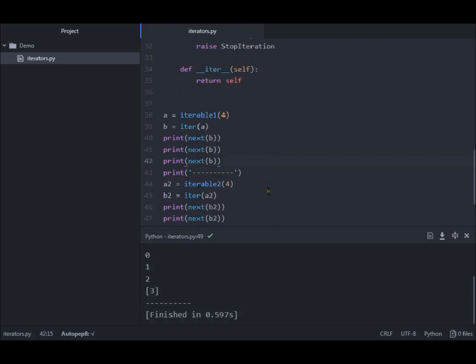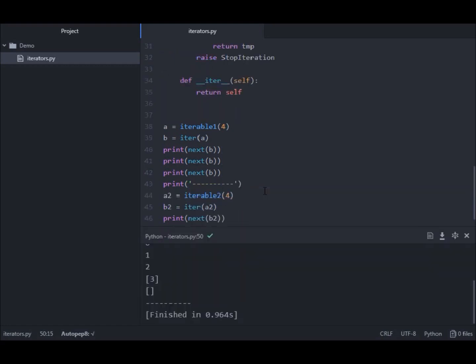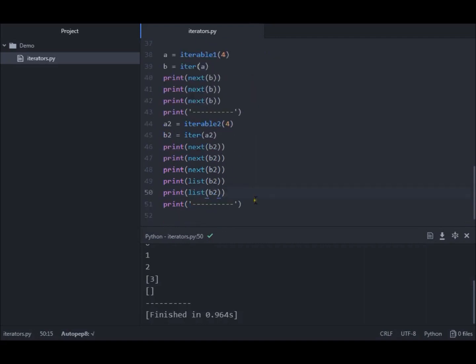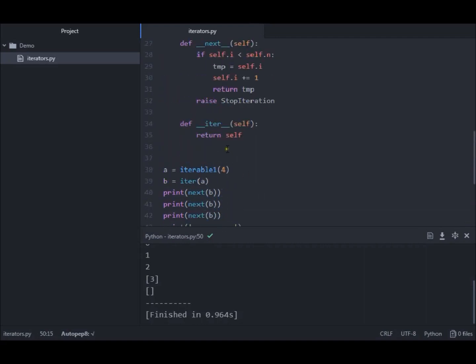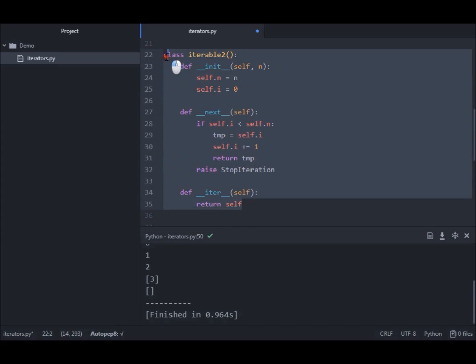And if you call this again, you'll see that you have as a response an empty list. And why is that? Because it has been exhausted. B2 has nothing more to give us. So, depending on the case, you may want to reinstantiate it each time you call it.